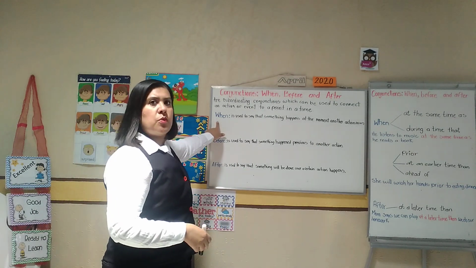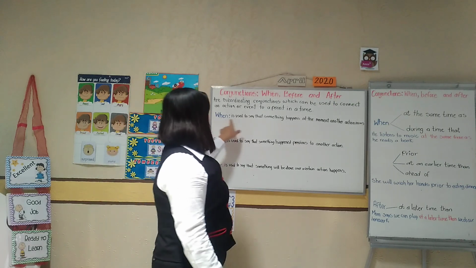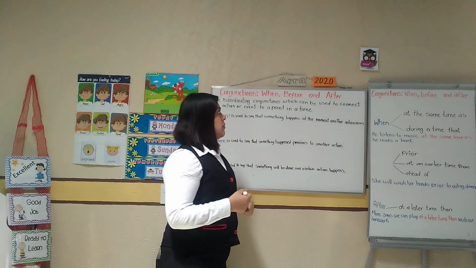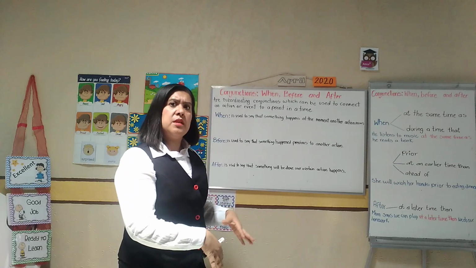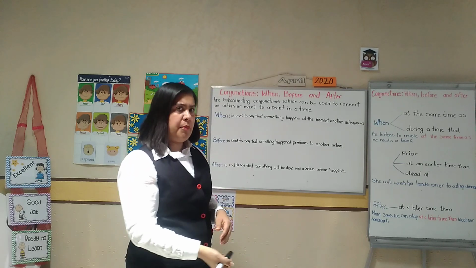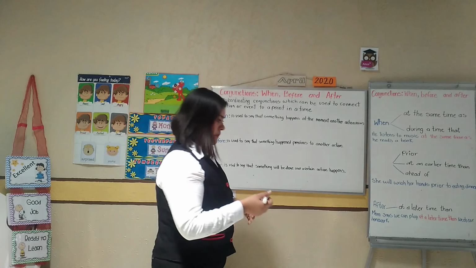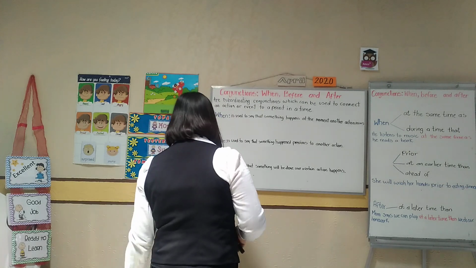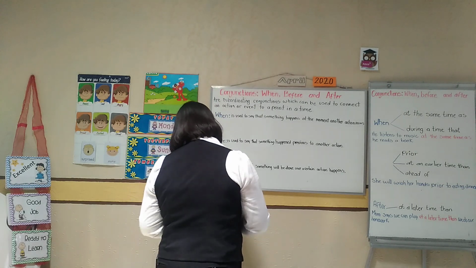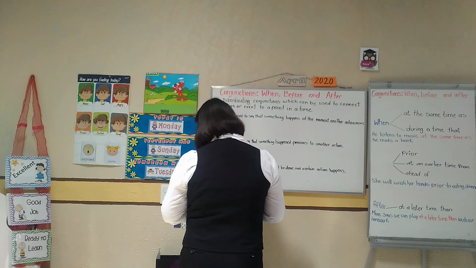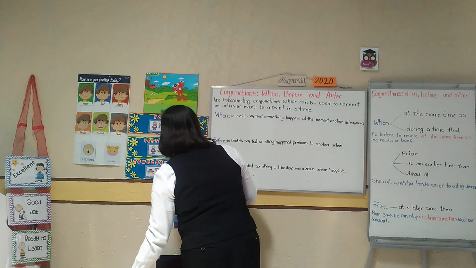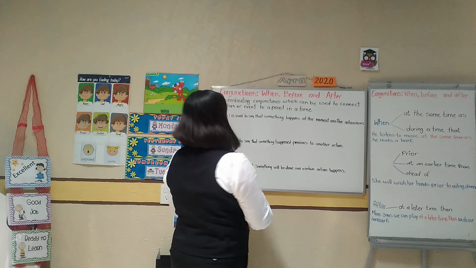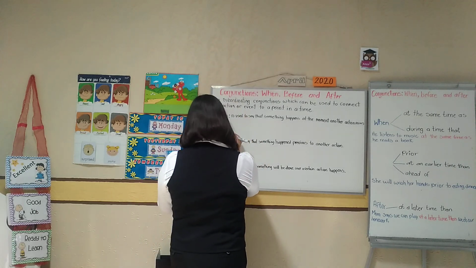We are going to use when to say that something happened at the moment another action occurs. Maybe you are doing something, but another action happened. For example, I'm going to use the example that you have in your book so you can understand better, all right?